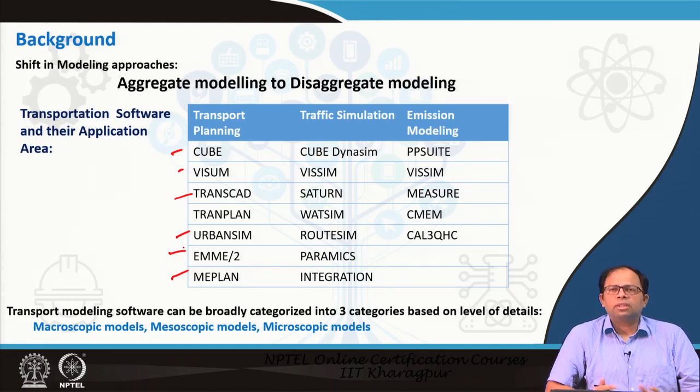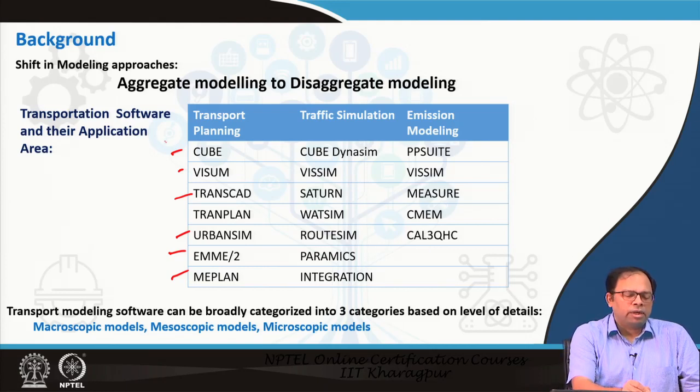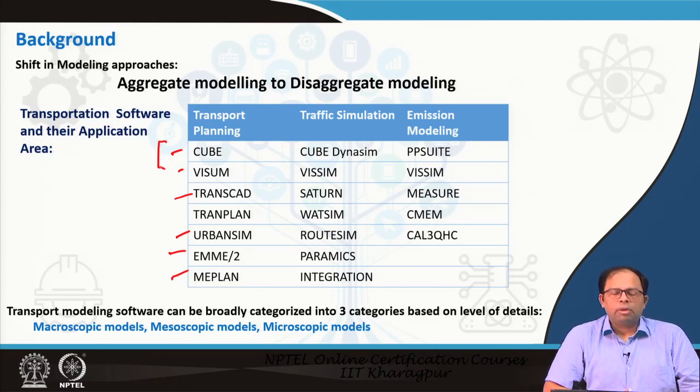So these are some of the models which are popularly used all over the world. You can see that most of them have a transport planning component as well as a traffic simulation component. For example, UrbanSim has RouteSim as the traffic simulation component, and it also has an emission modeling component, which is Cal3QHC. So these are the different kinds of software available which people commonly use to do travel demand modeling. In this particular lecture, we will talk about both Cube and Vissim, because these are commercially available software.